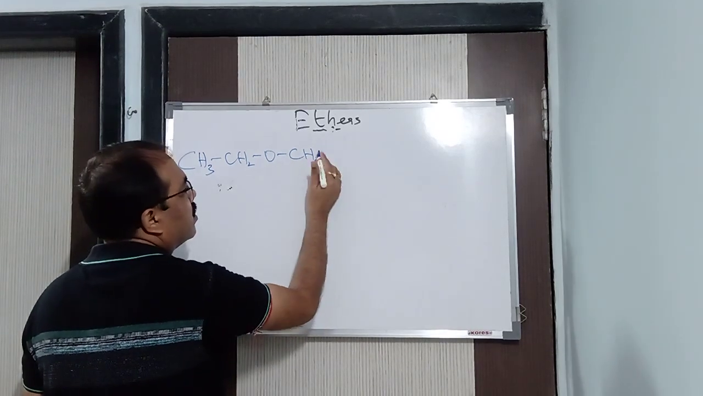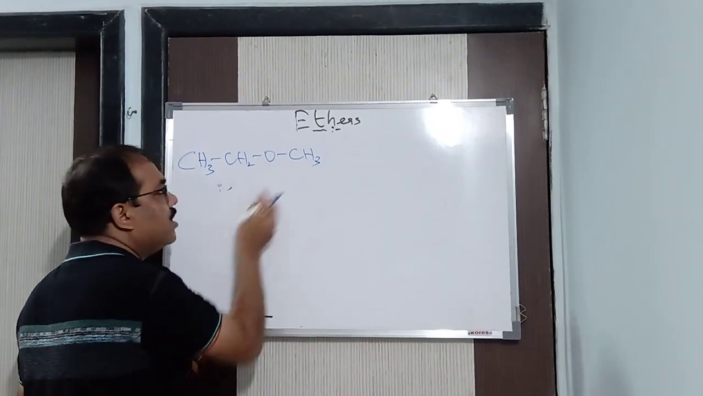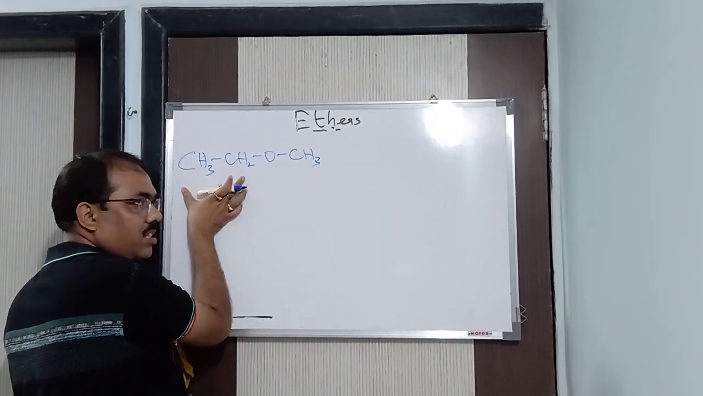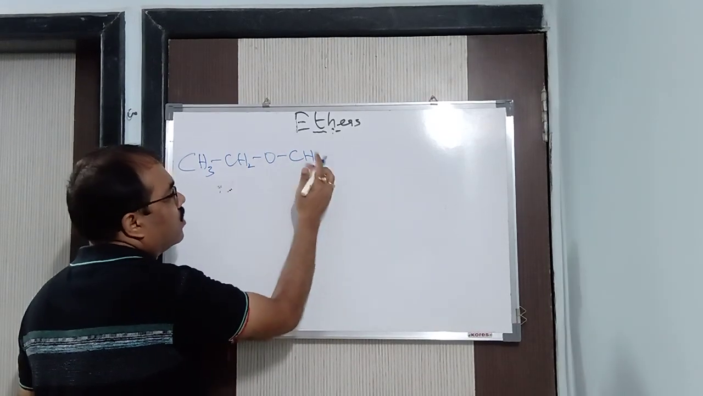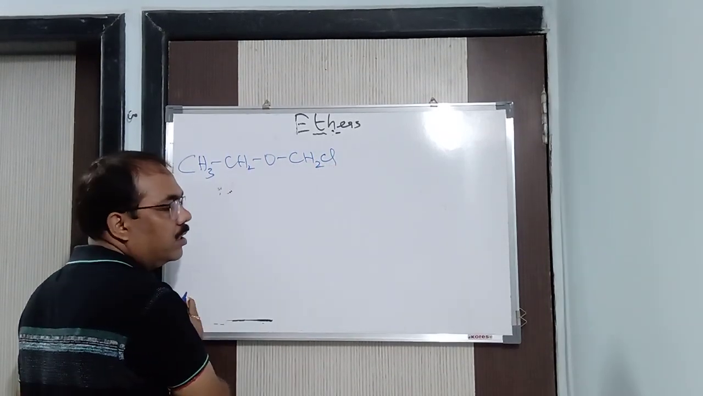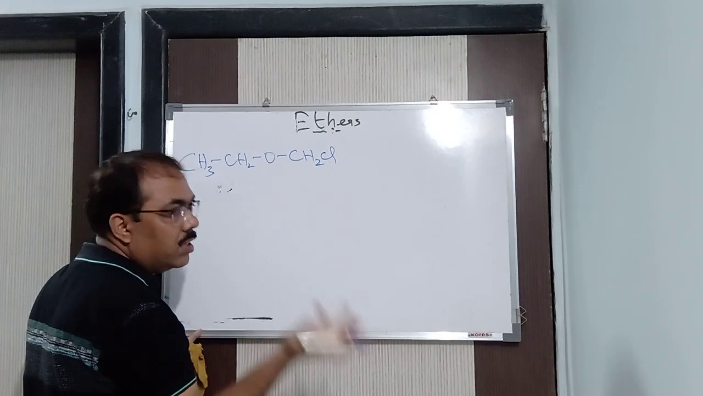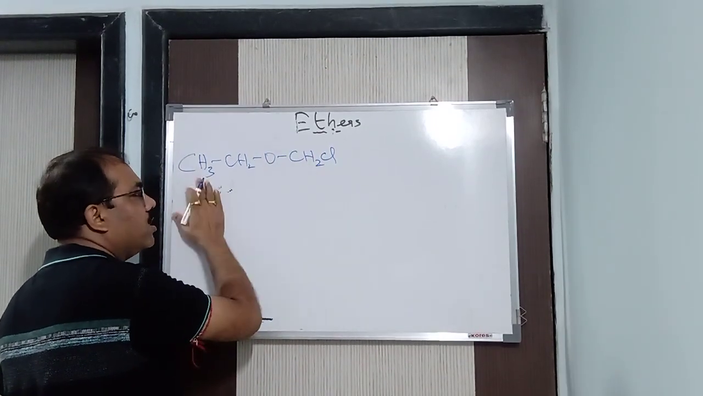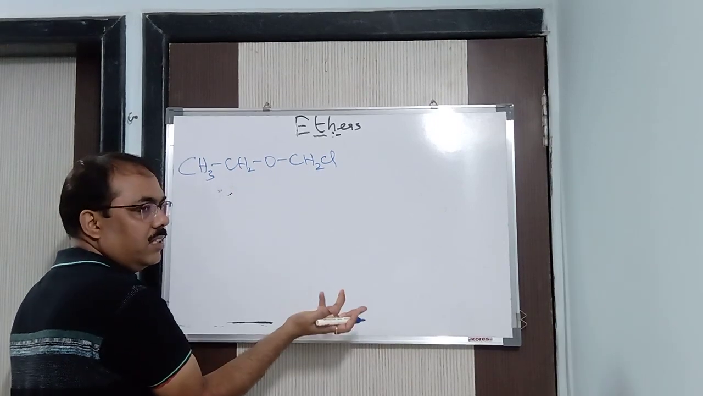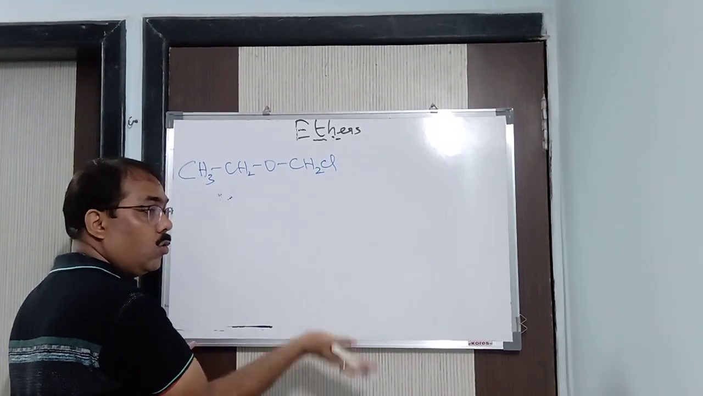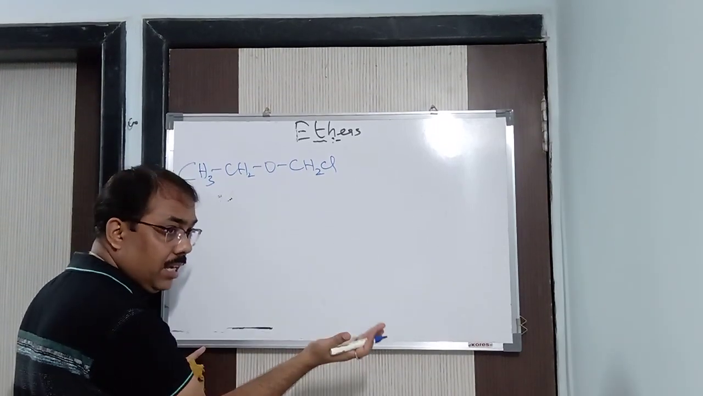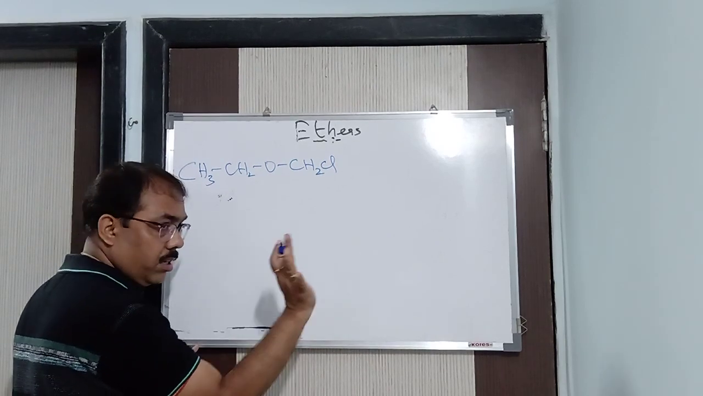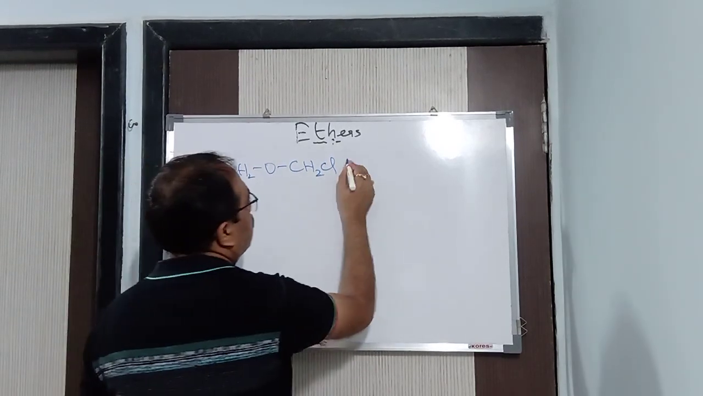Suppose if I am putting CH3 here, what is the name? Methoxyethane, isn't it? Methoxyethane. So instead of H, one Cl is coming. Then what will come? Chloromethoxyethane. So the IUPAC name is also the same thing, in alphabetical order: chloroethyl methyl ether, not chloromethyl ethyl. Chloroethyl methyl ether, alphabetical order. Got it now? Understood?